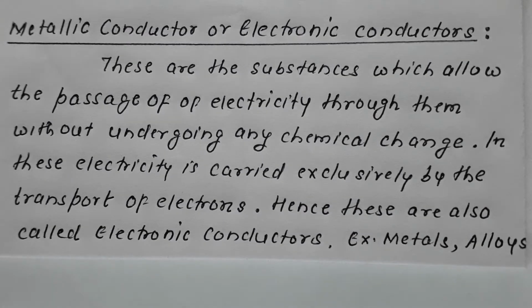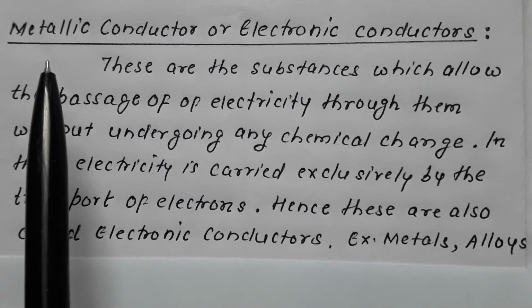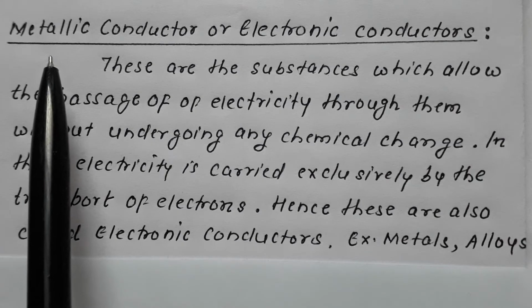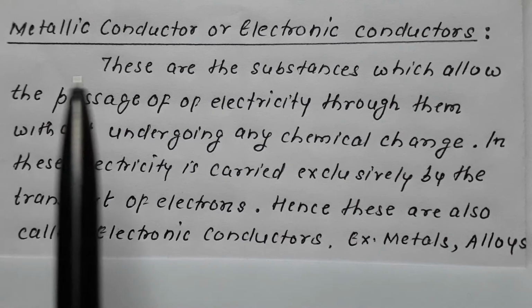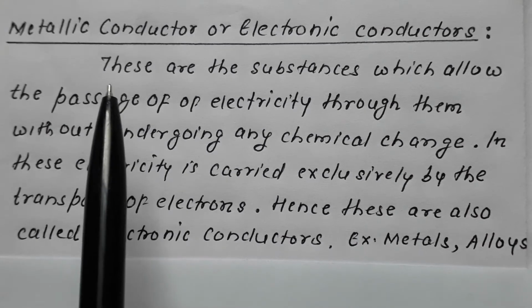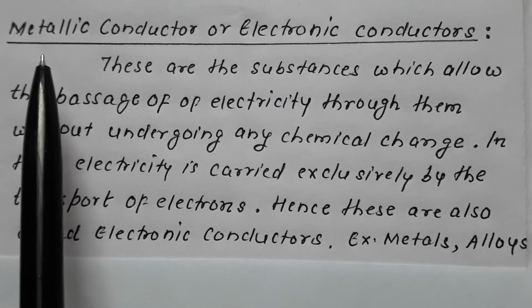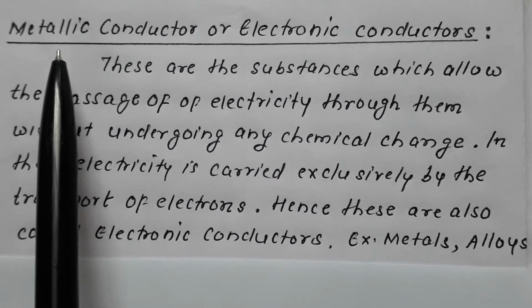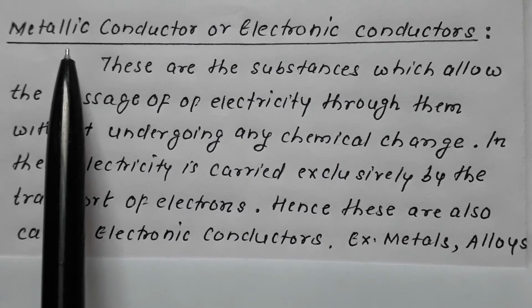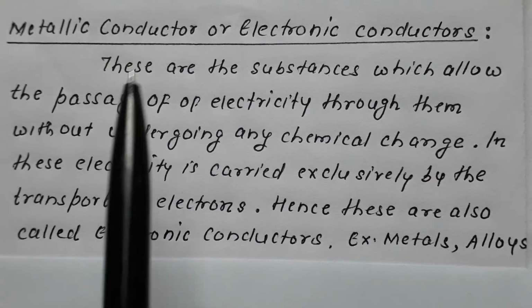Let's target the first one, the electrical conductivity, also termed as the metallic conductivity, also termed as the electronic conductivity, and the substances that exhibit it are termed as electrical conductors, metallic conductors, or electronic conductors.